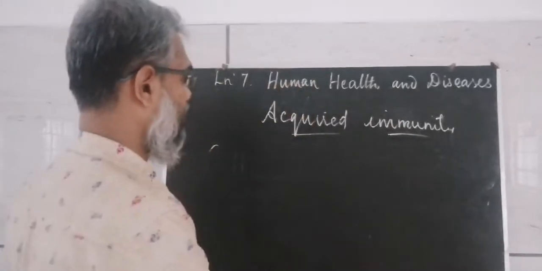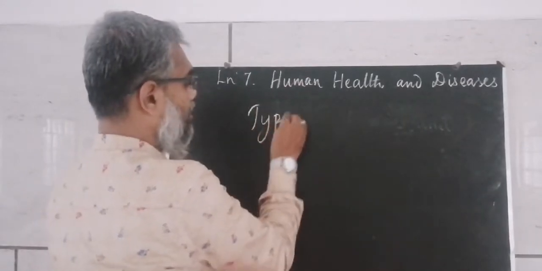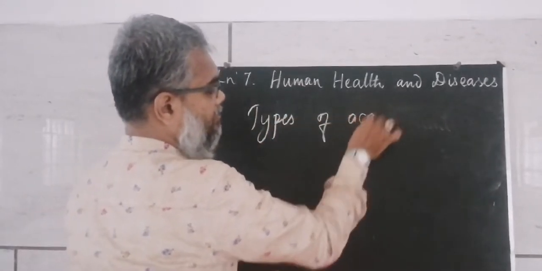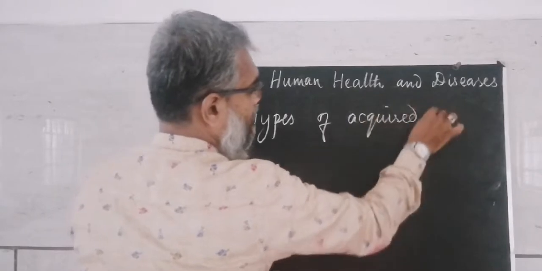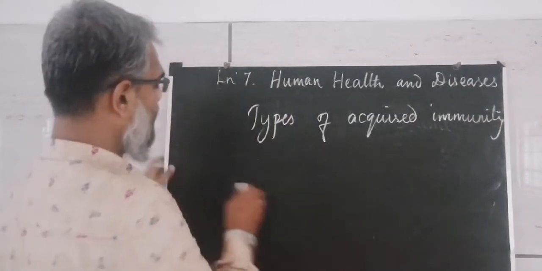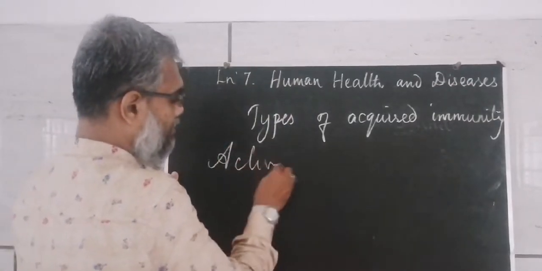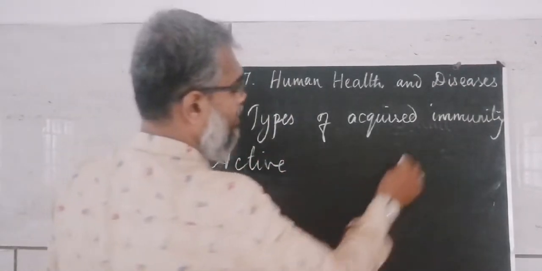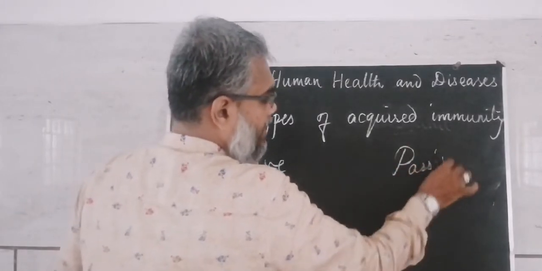Now let's discuss the types of acquired immunity. When we say types, they are broadly classified into active and passive.